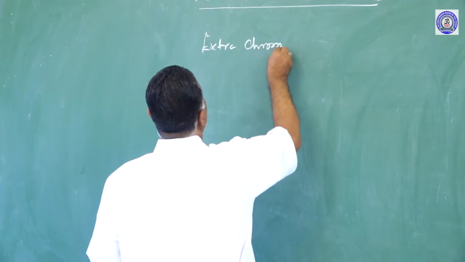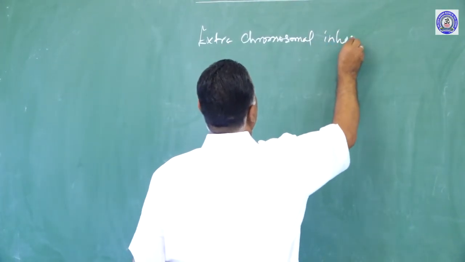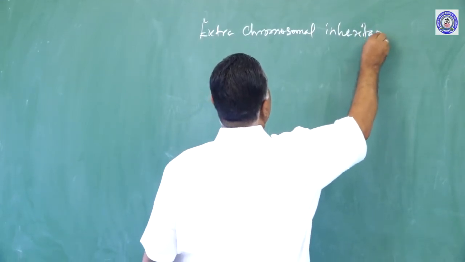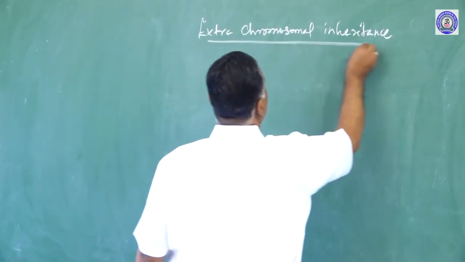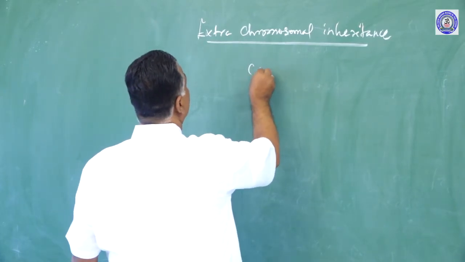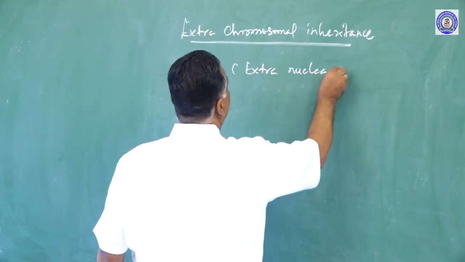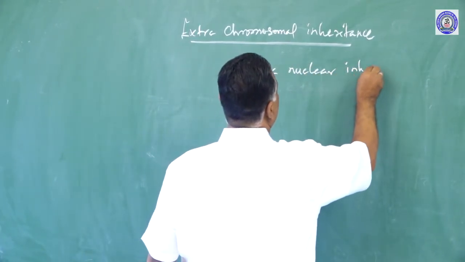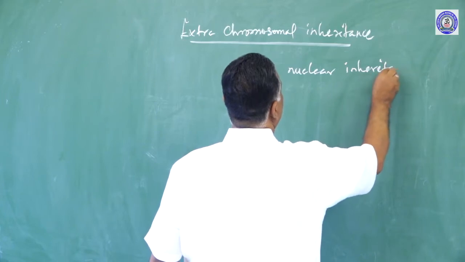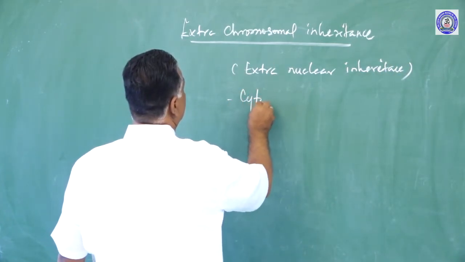So, in this class, we are going to see extra chromosomal inheritance. What is extra chromosomal inheritance? Extra chromosomal inheritance is also called extra nuclear inheritance, or cytoplasmic inheritance.